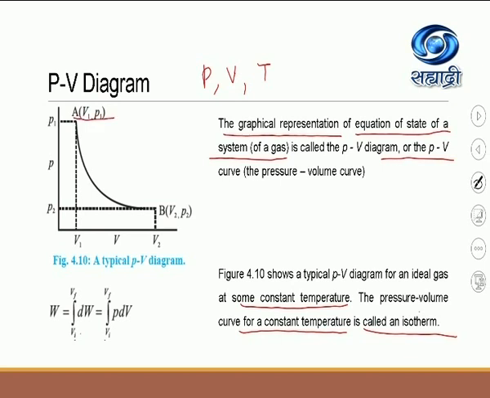Now let me explain to you about the PV diagram. See here, suppose the initial state of the system is A. See the coordinates for the pressure and the volume. So the initial volume of the system is V1 and the initial pressure of the system is P1. Now, let the system change its state from A to B. Okay, so see the final coordinates at B. So, final volume is V2 and final pressure is P2. Now, observe P1 and P2. Which one is greater? You know here that P1 is greater than P2.